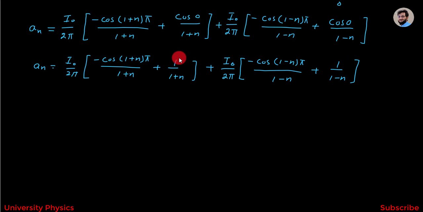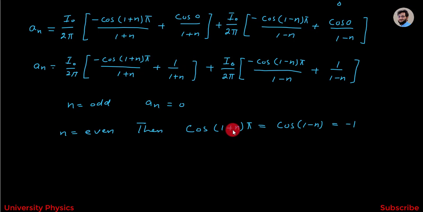Here, if n is an odd number, then aₙ will be equal to 0. But if n is an even number, then cos(1+n)π and cos(1−n)π both will be equal to −1.